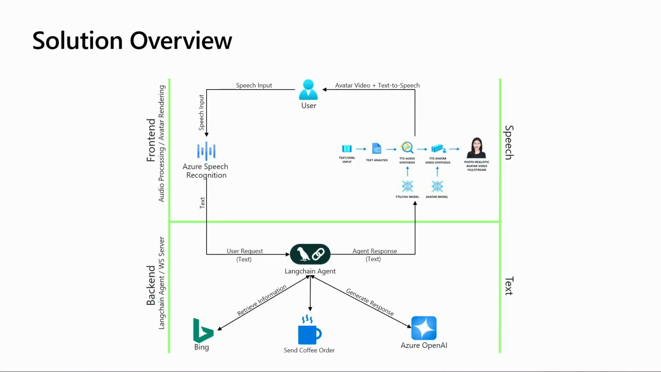So we expand this out a little bit. The top is our front end, and the bottom there is the back end. So we have the user requests coming in, then we process it through Azure speech recognition. And when we get the response back, we send that over to the back end to our LangChain agent.